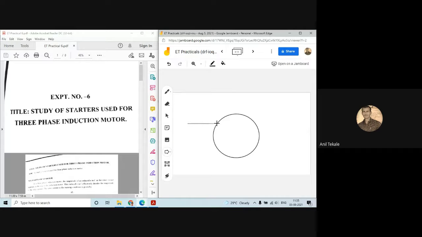This is the first phase, this is the second phase, and this is the third phase. So we are giving a supply. When we give the supply, a rotating magnetic field is set up.